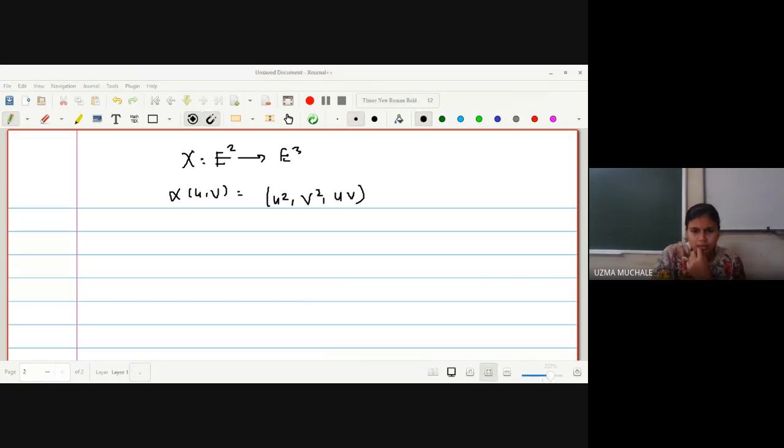On the condition domain, firstly, if the mapping is given from E2 to E3, right? We have to show that this is not a coordinate patch. Okay.